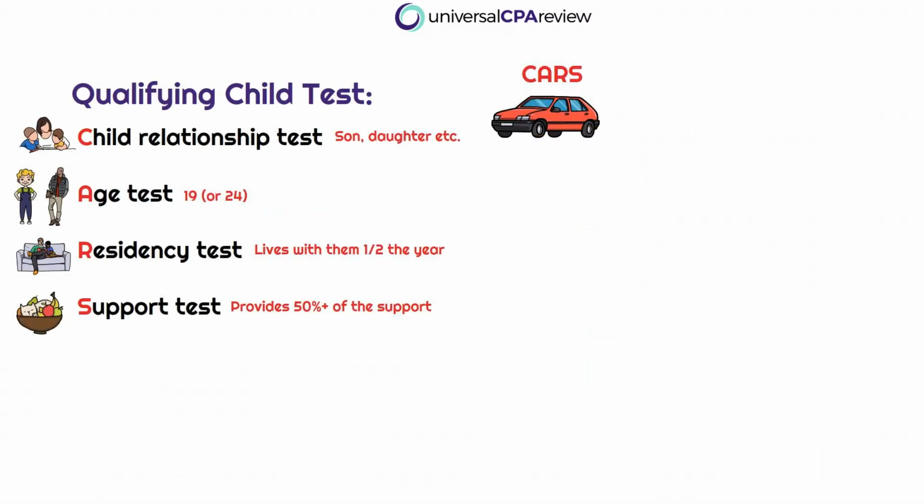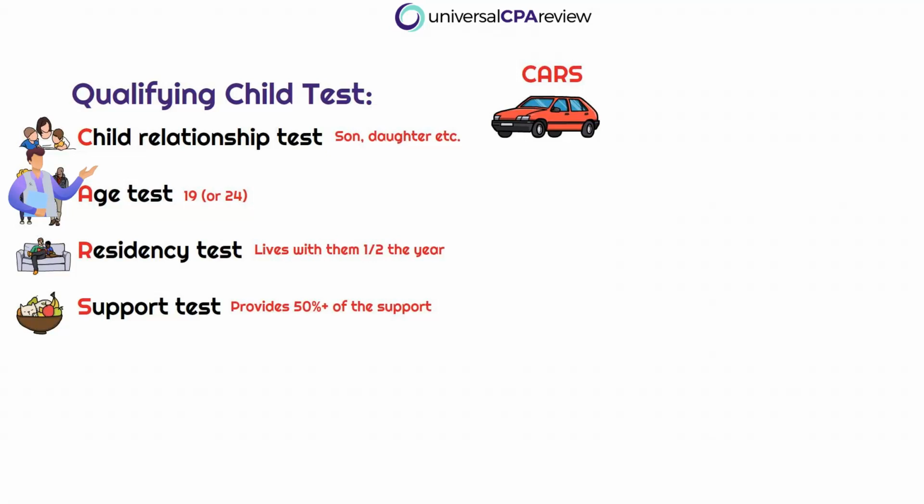Okay, so let's start by going through the qualifying child test. And again, let's think of this as step 1. There are 4 tests that must be met in order for a dependent to be claimed as a qualifying child. So we're going to remember the CARS mnemonic. C stands for the Child Relationship Test. We must prove that our dependent is a qualifying child, right? This is a child of ours.